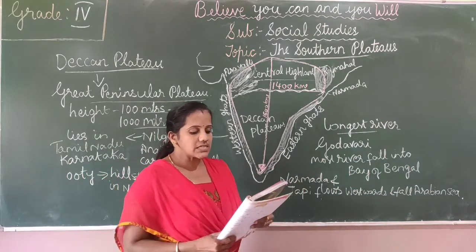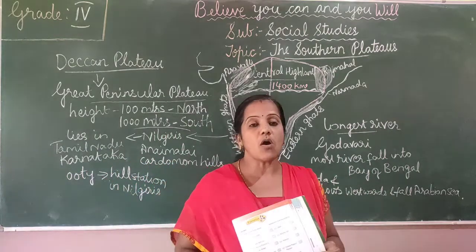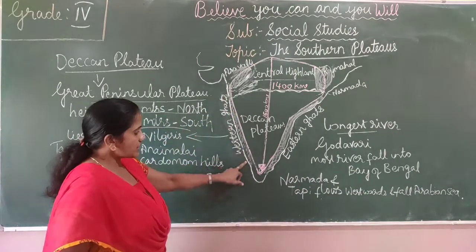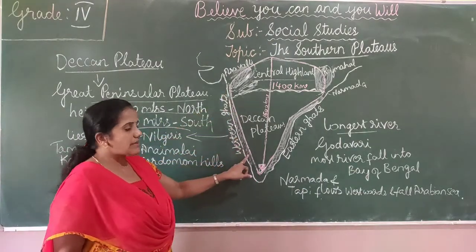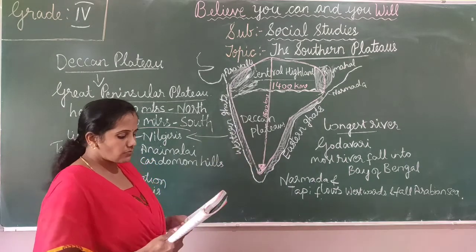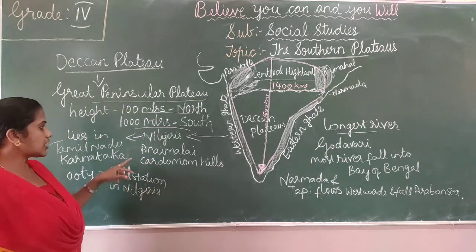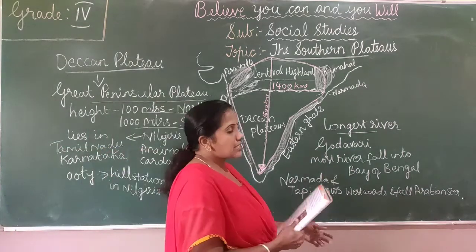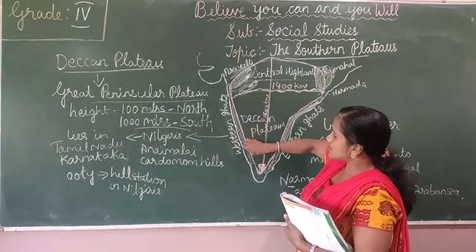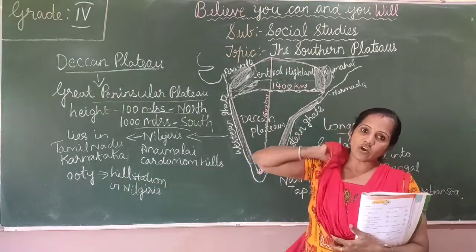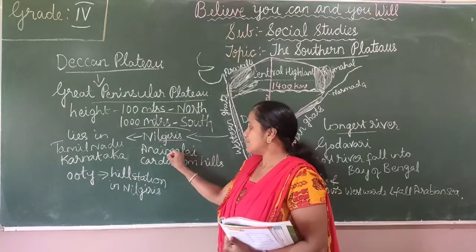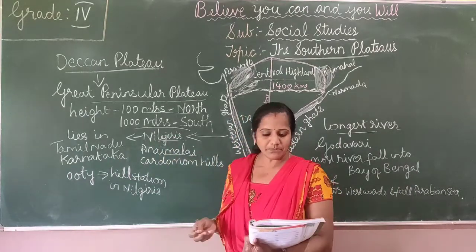The Western Ghats are a long range of hills. Can you find them here? They include the Nilgiris, Annamalai and Cardamom hills.